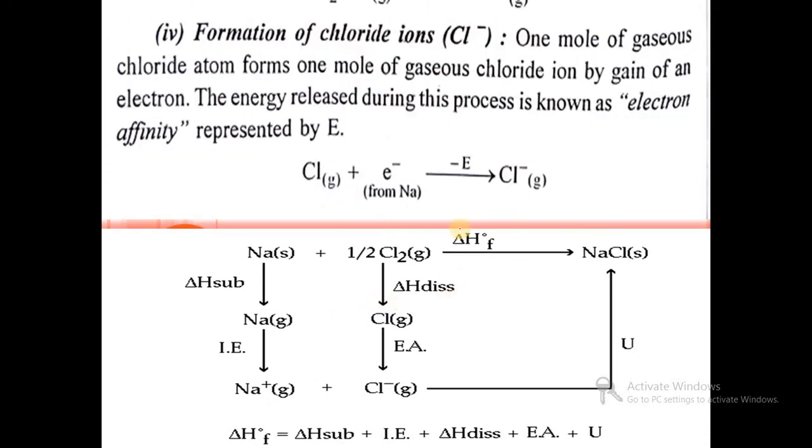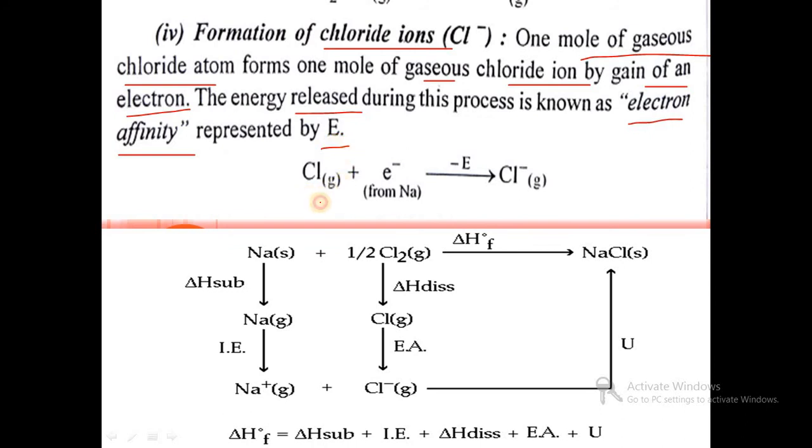Then the next step is formation of chloride ions, that is Cl minus. So 1 mole of gaseous chlorine atoms forms 1 mole of gaseous chloride ions by gain of an electron, and the energy released during this process is known as electron affinity, which is represented by the symbol capital E. Already we have discussed the details about electron affinity.